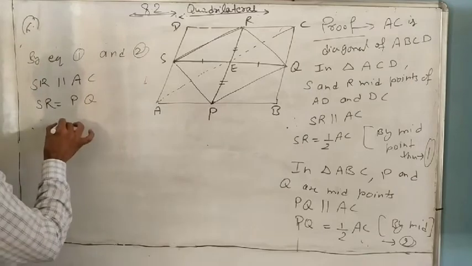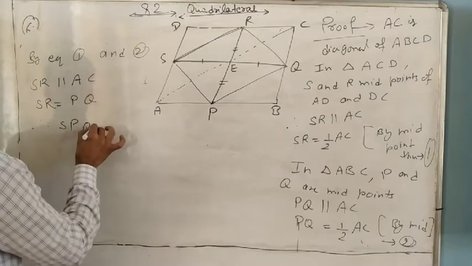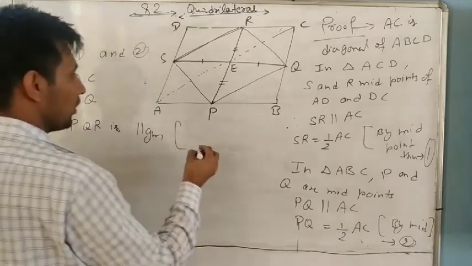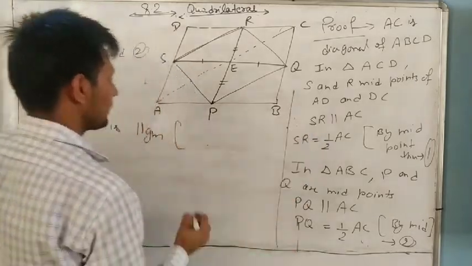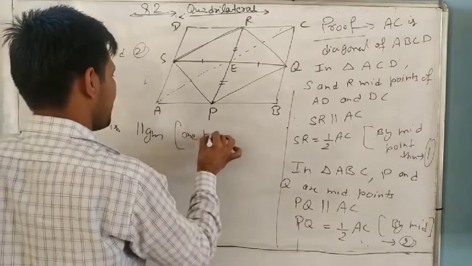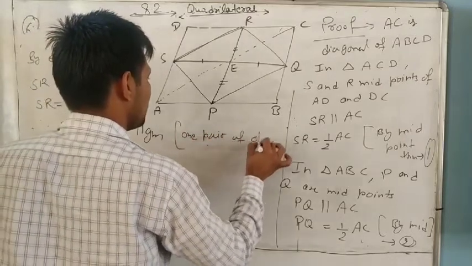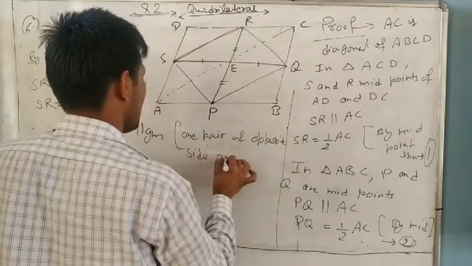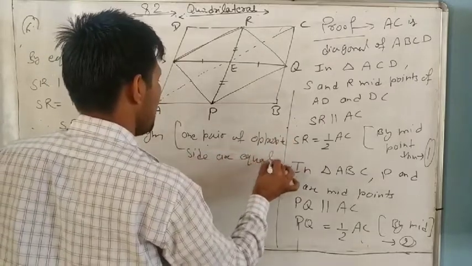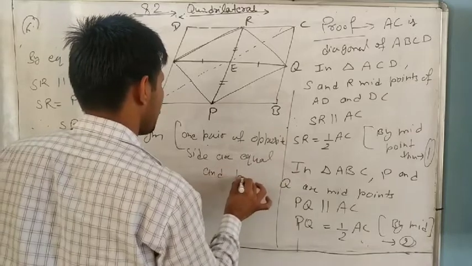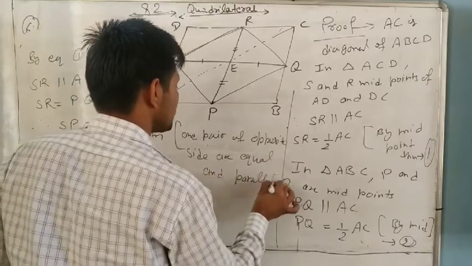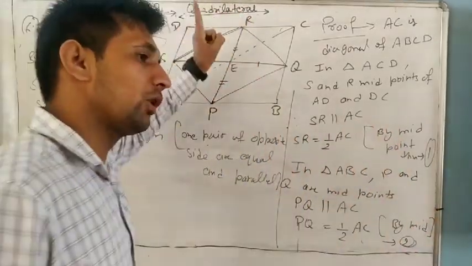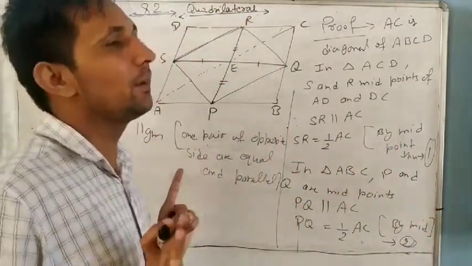So therefore, SPQR is a parallelogram, because one pair of opposite sides are equal and parallel. If you are checking only one pair, that pair should be equal and parallel, then it is a parallelogram.